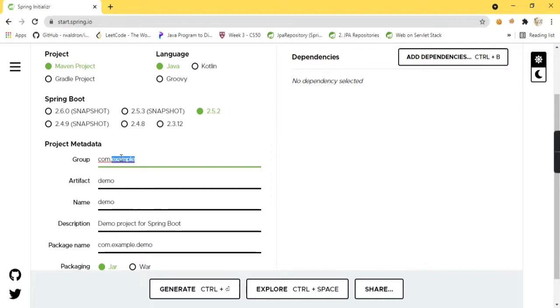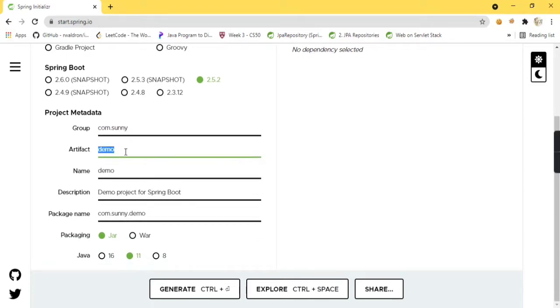Here is the same thing. You can just give a group name and your project name, like web app.